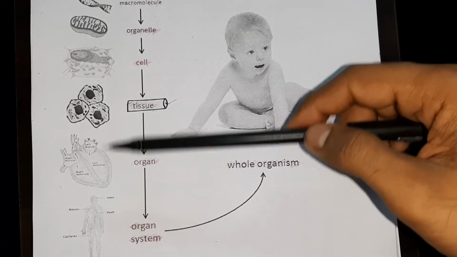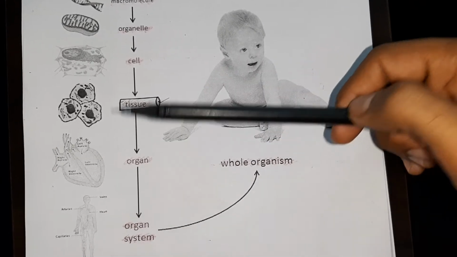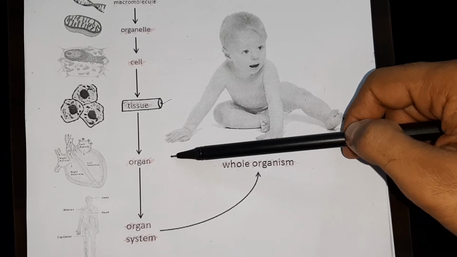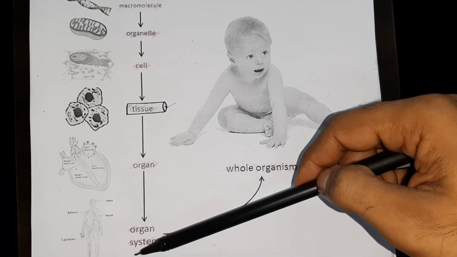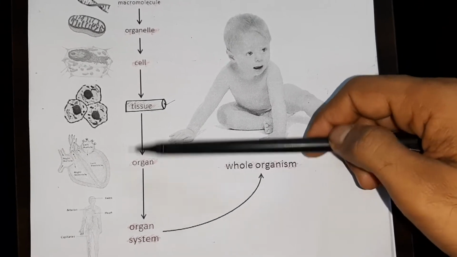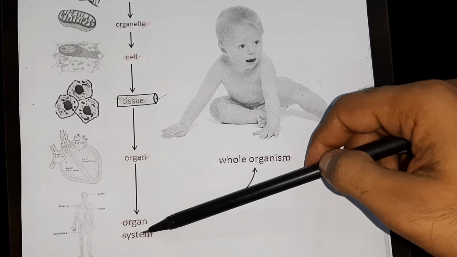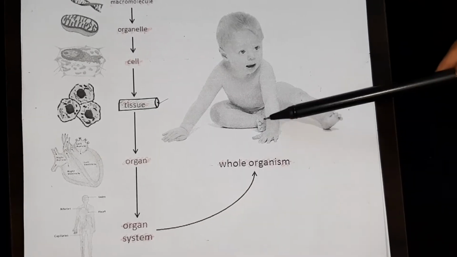If you look at the circulatory system, you will study in higher classes, like in class 10 in life processes, which is the very important first chapter of biology in class 10, that in the circulatory system there are blood vessels, blood, and the heart, and these different structures together form organ systems. And then organ systems together form the whole organism.